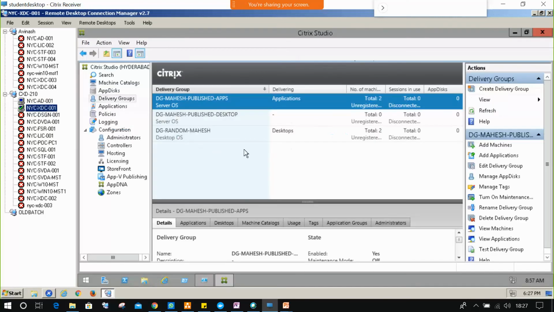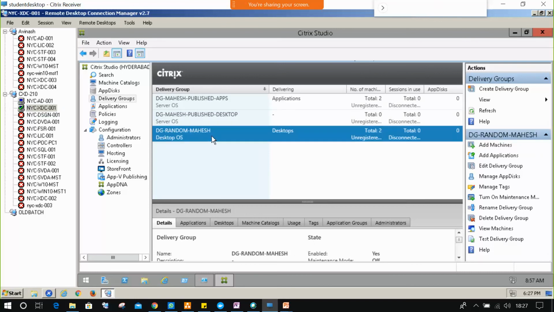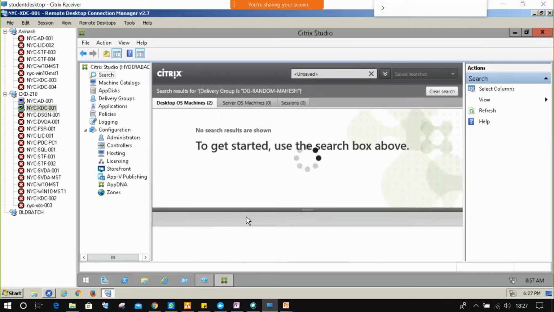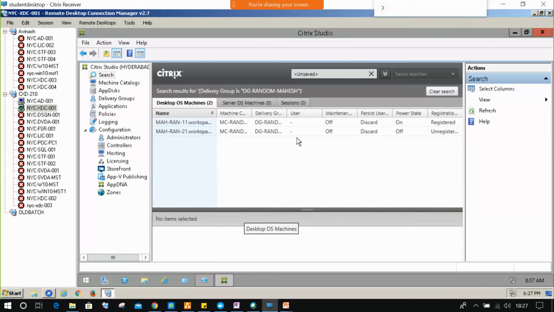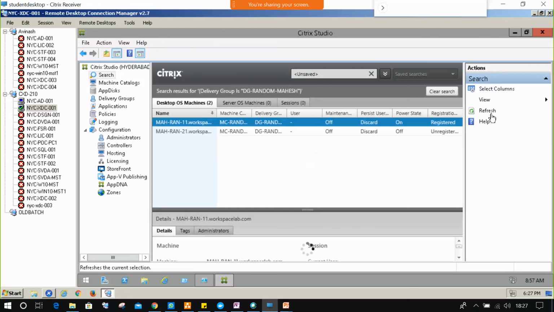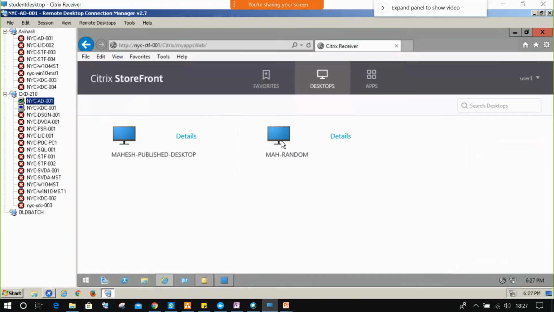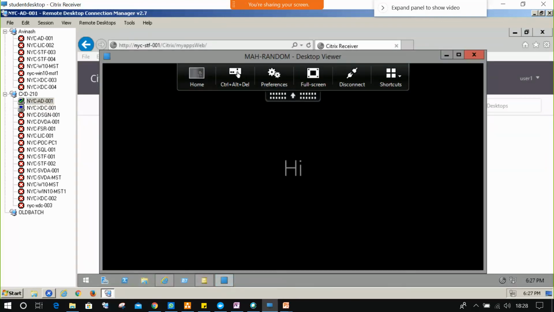Need to check whether the machines are registered properly in the delivery group or not. Right click, view machines, and only one machine is registered and another machine is not registered. Yeah. Machine is connected.